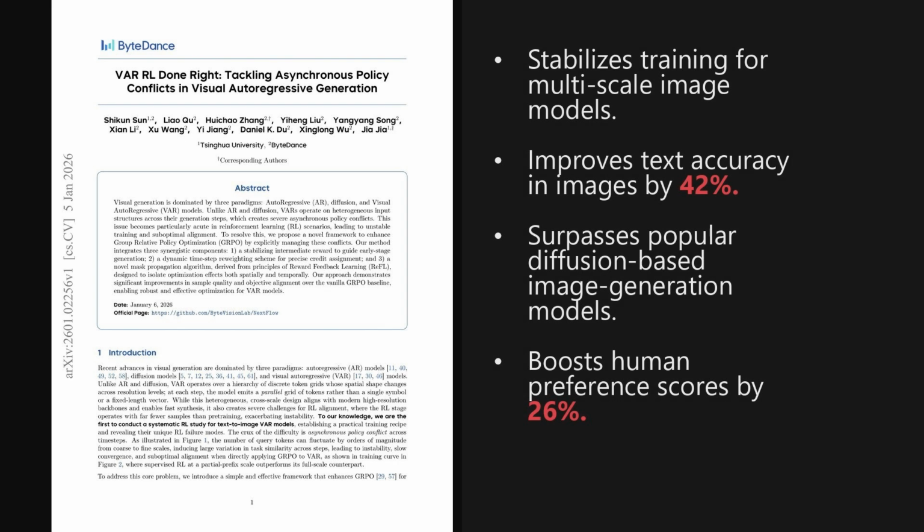To wrap things up, the key insight here is that standard reinforcement learning fails on visual autoregressive models due to their shifting input sizes. By explicitly managing these conflicts, this research proves that autoregressive generation can actually surpass dominant diffusion baselines in complex tasks like text rendering.